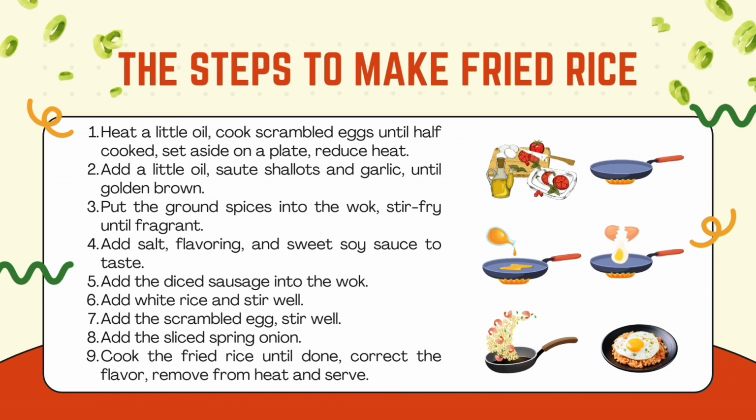5. Add the diced sausage into the wok. 6. Add white rice and stir well. 7. Add the scrambled egg, stir well, and the sliced spring onion. And 9. Cook the fried rice until done. Correct the flavor, remove from heat, and serve. Those are the steps to make fried rice.